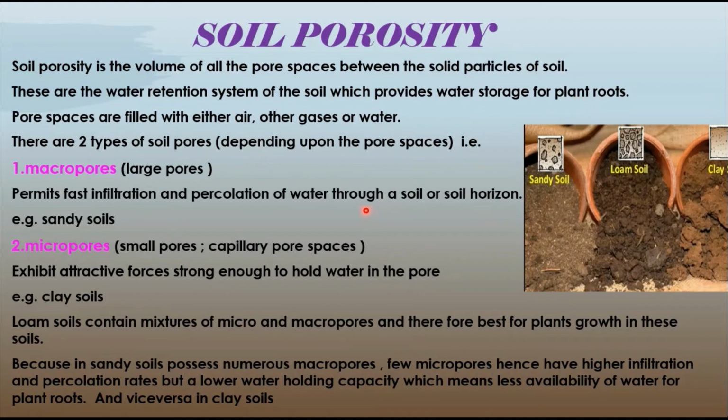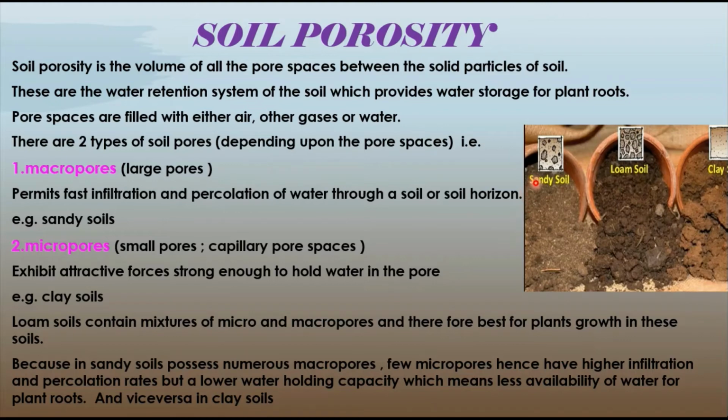The pores present in the soil are classified into two different types depending upon their size: macropores and micropores. Macropores permit fast infiltration and percolation of water through the soil. The best example is the sandy soils. Micropores exhibit attractive forces strong enough to hold the water between them, and there comes the clay soil.